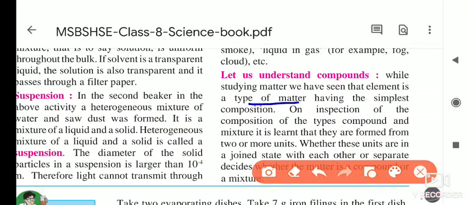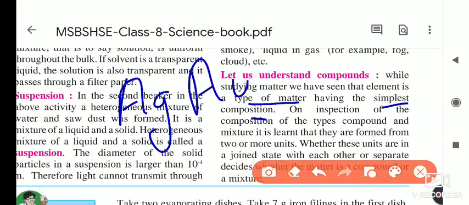While studying matter, we have seen that an element is a type of matter having simple composition. Having simple composition means any element you take. It may be Ag, that is silver. It may be Au, aurum, that is gold. It may be hydrogen, it may be nitrogen. So these are the atoms.